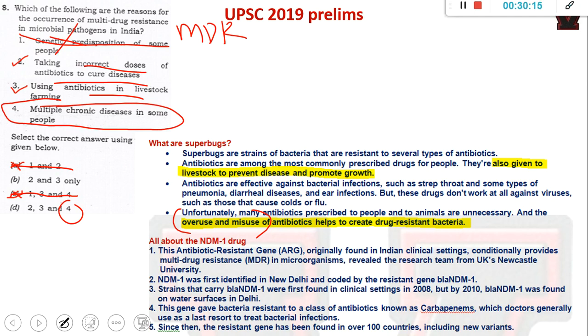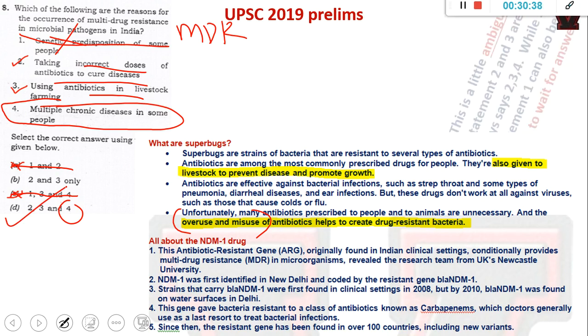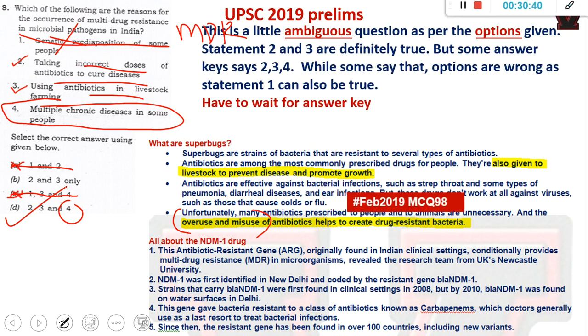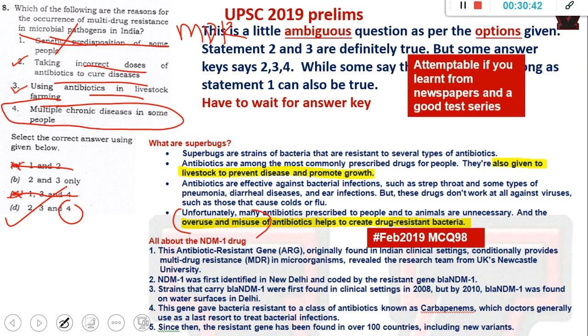Ideally, if you think a little deeper, it can be true, because if you have multiple diseases, it will be hard to detect, and the antibiotics can go wrong, or people will consume more antibiotics for different diseases, and all this can lead to the multi-drug resistance issue. So if you see it that way, this has to be true, but I don't want to fix an answer myself, but this is what can be analyzed. We have to wait for the answer key.